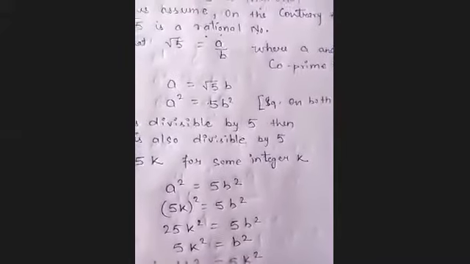Now you tell me what is a co-prime number. I'm telling you a co-prime number is a set of numbers which do not have any common factor other than 1. Any two numbers which do not have any other common factor other than 1 are called co-prime numbers, or relatively prime numbers.